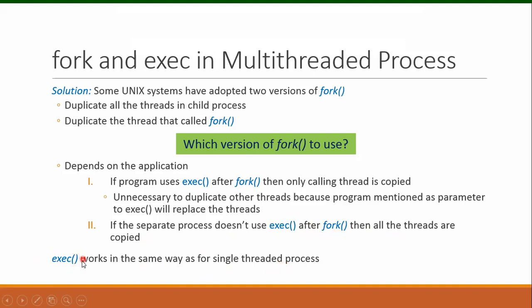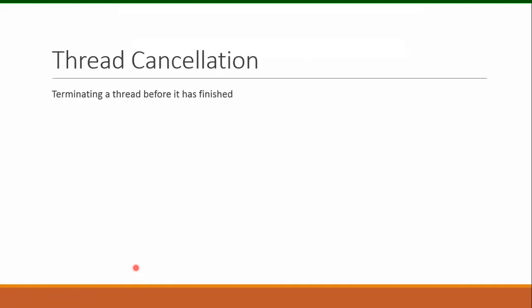Its behavior is similar for both single-threaded and multi-threaded processes: it loads a new program, mentioned as a parameter to the system call, into the address space of the child process, no matter whether it is a single-threaded or multi-threaded process.